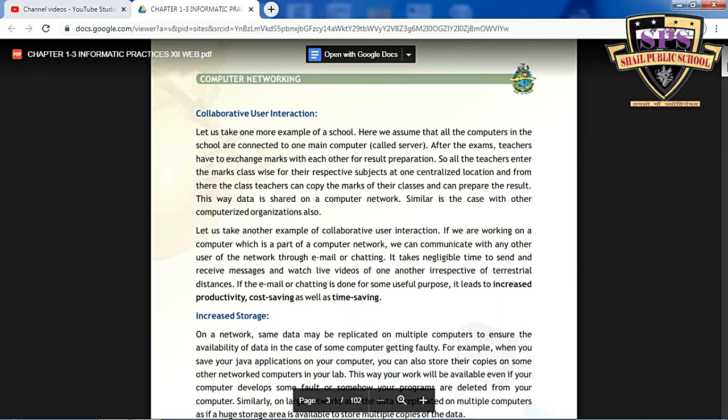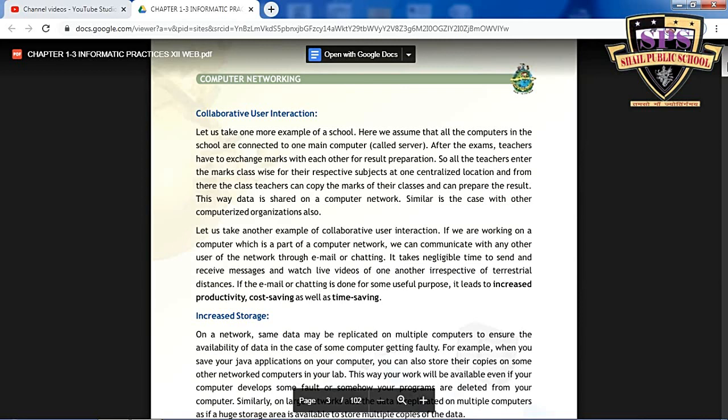Similarly is the case with other computerized organizations. Understand carefully: a centralized computer system takes the marks class-wise from the other computers one by one. Computers share the resources class-wise with a centralized computer system, that is the main system known as a server.